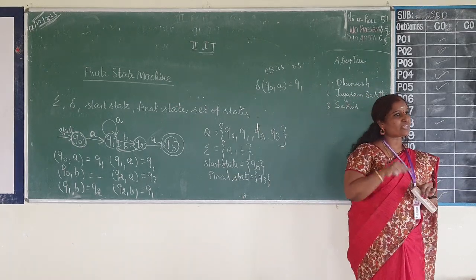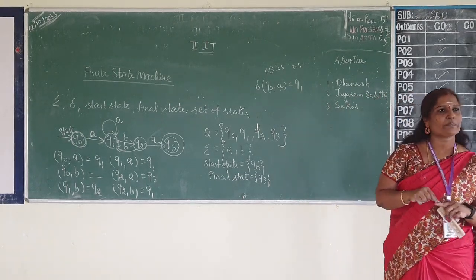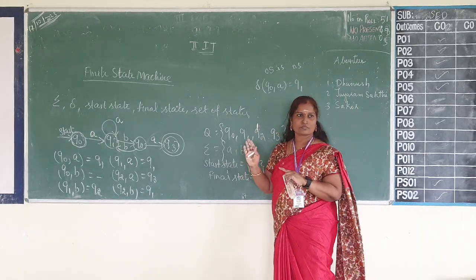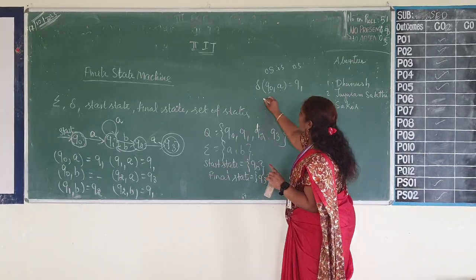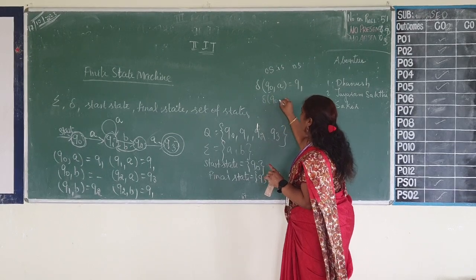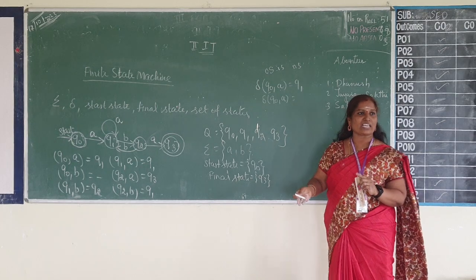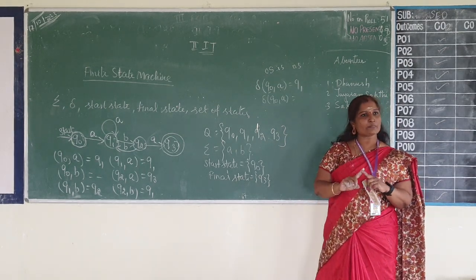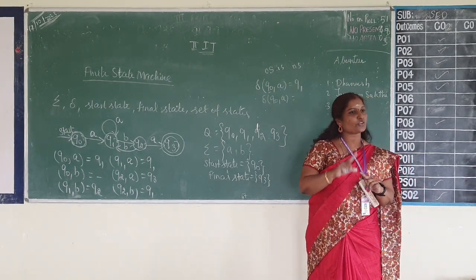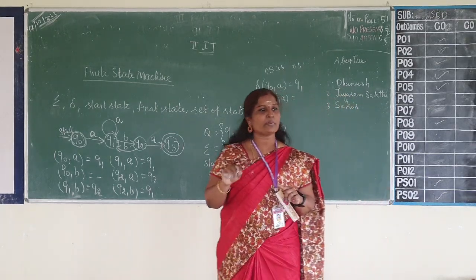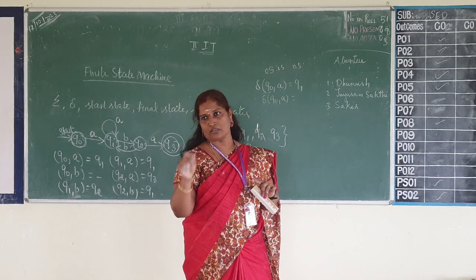On the current state, when you apply one input symbol, it moves on to the next state. But for the same, do you have any other transition? Q0 comma A, other than Q1, do you have any other state? No. So for one input symbol, from one state, we have only one output state. So we can say this is a deterministic finite automaton.